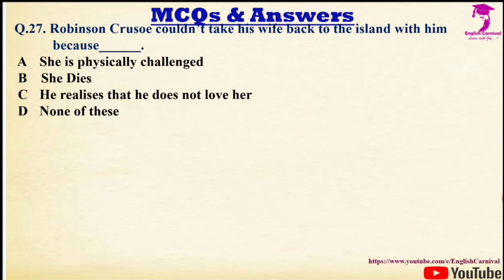Options are A. She is physically challenged, B. She dies, C. He realizes that he does not love her, and D. None of these. Correct answer is B, and it is she dies.